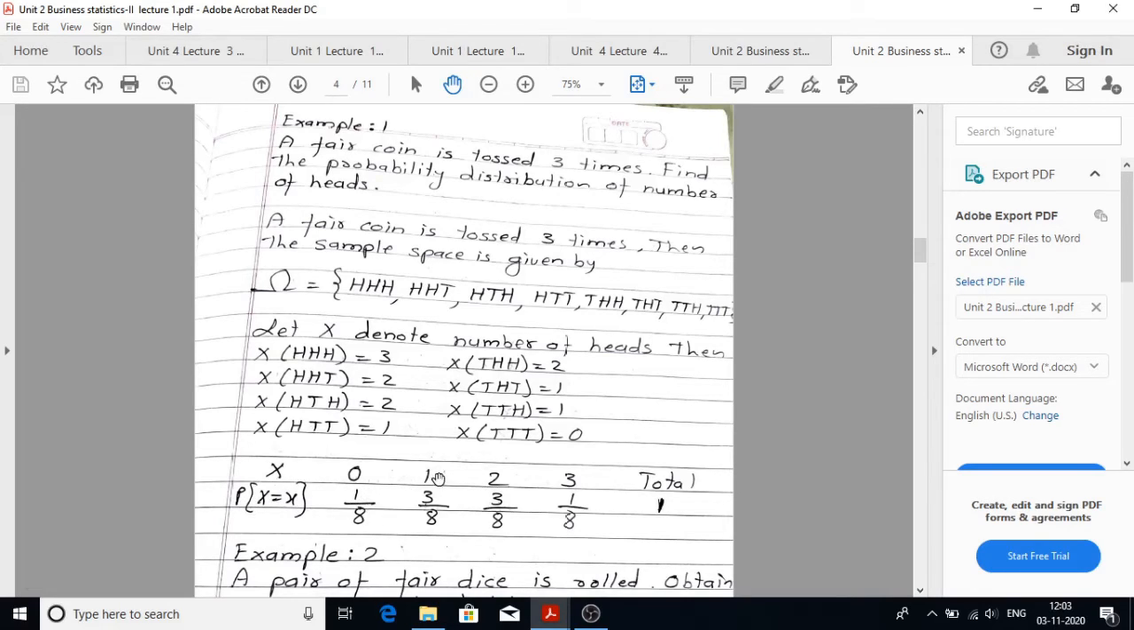X is equal to 1. So there are 3 possibilities, 1, 2, 3, which is 3 possibilities out of 8. So the probability of X equal to 1 is given by 3 by 8.